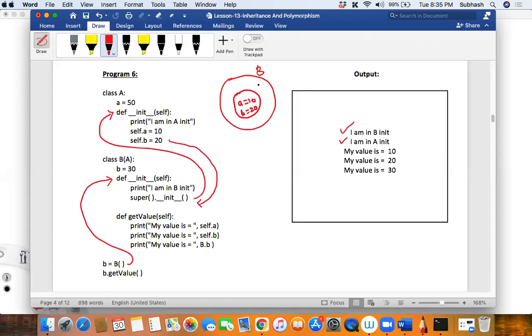Clear with this, guys? Clear till here? Is everyone okay with this? Can I proceed further with the discussion?